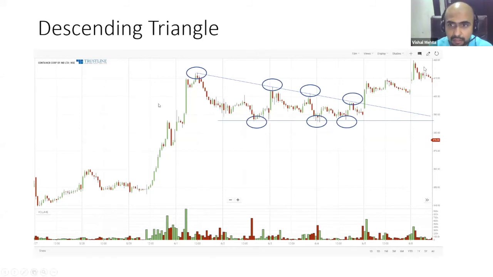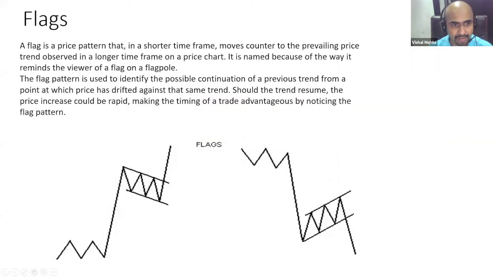Once there is a breakout, we know the market will go up. We'll talk about flags. Flags are much smaller in time and they are very powerful patterns. If you trade them right, I know a few traders who make their living trading only flags. A big move came, 3-4 days of time pass, and then a big move comes again. How many times have you seen this? A big rise followed by 3-4 days of uncertainty and then again a big rise. Similarly on the downside, a big fall, uncertainty and a big fall. But it's just smaller than the larger symmetrical triangles or wedges.